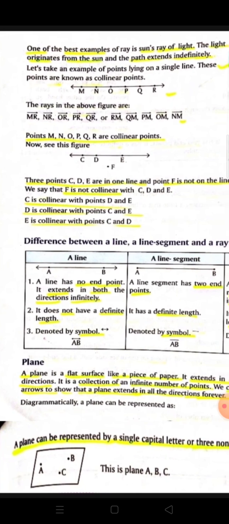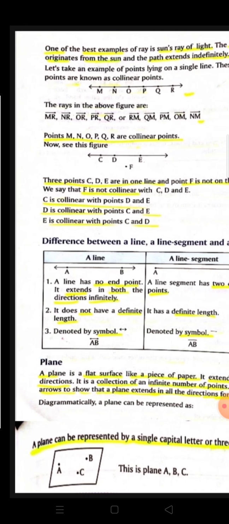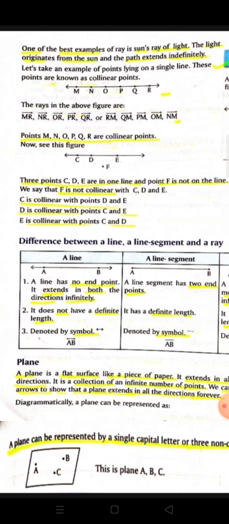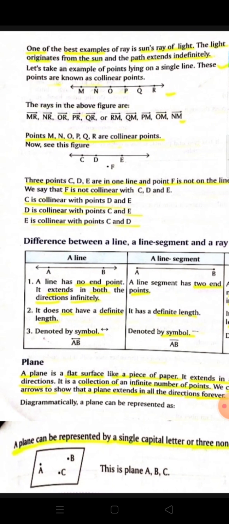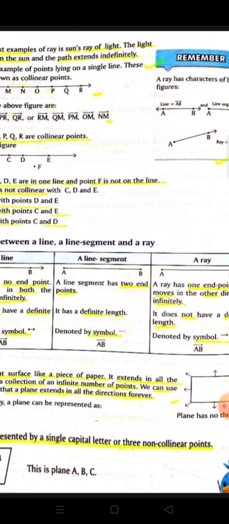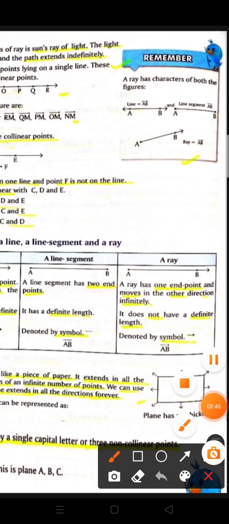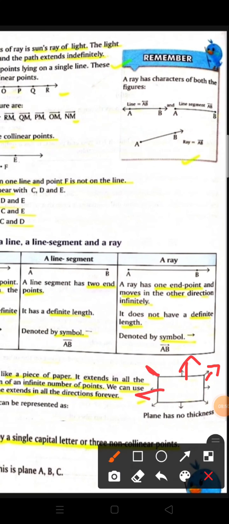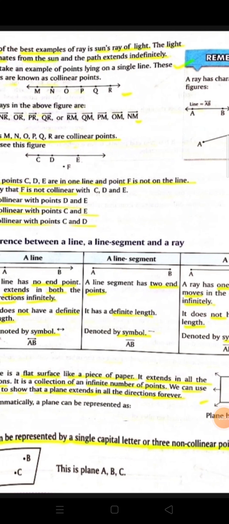Next, plane. A plane is a flat surface like a piece of paper. It extends in all directions. It is a collection of an infinite number of points. So we can use arrows to show that the plane can be extended in all directions. Have you seen here the arrows in every direction? So it means we have to extend the plane in every direction. Have you understood? A plane has no thickness.